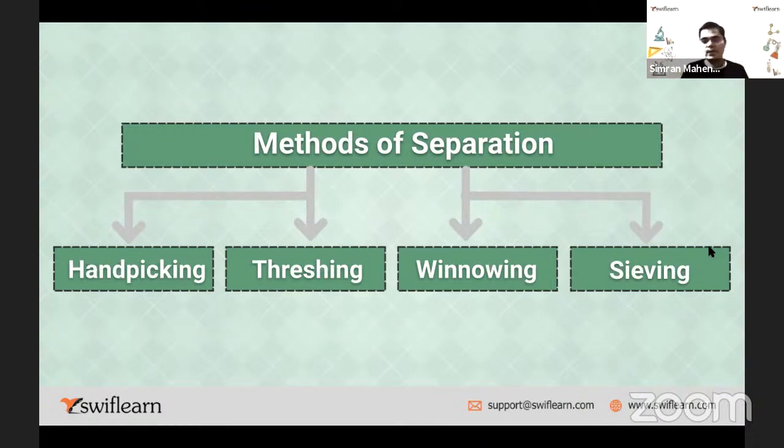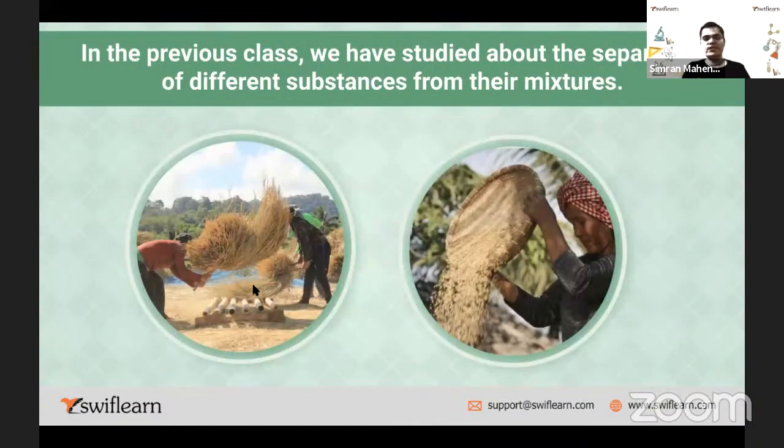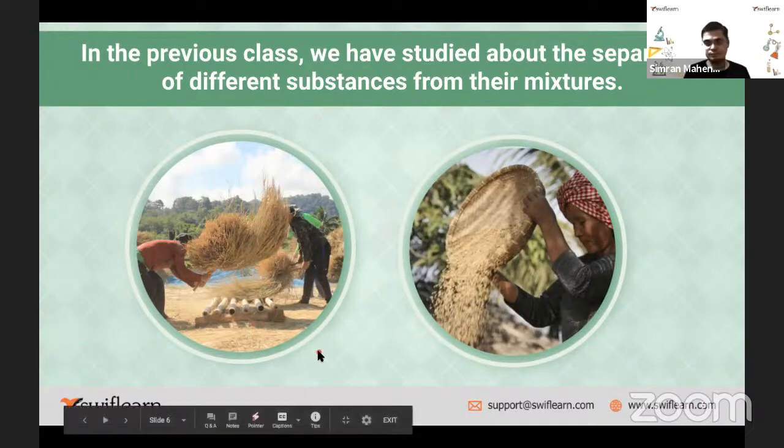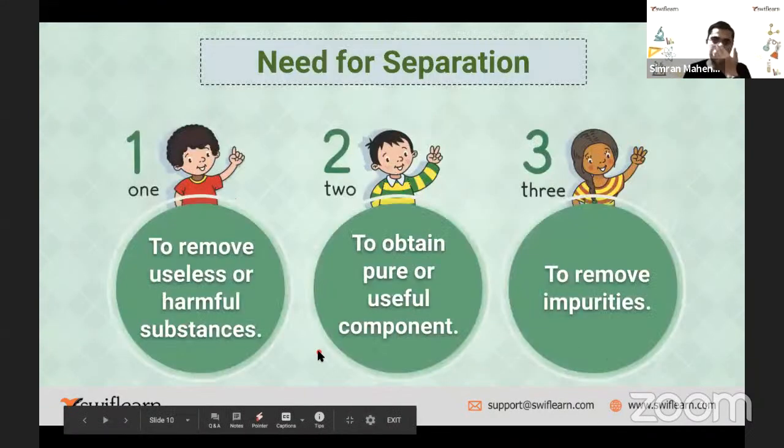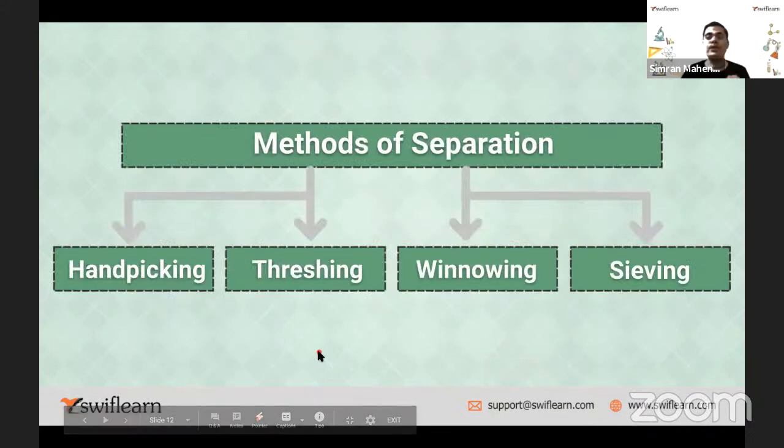Then threshing. Threshing is what? I'll give you an example of this. You can see this in the first picture. These farmers are taking these rice paddies and hitting, threshing them against a harder substance, right? Because of that, whatever the rice particles are there, they get separated. Very good. This is called threshing. Then next is winnowing. Then next is sieving, right?